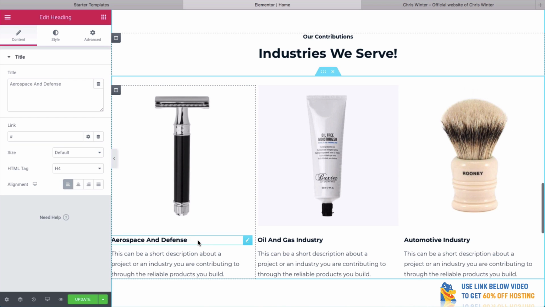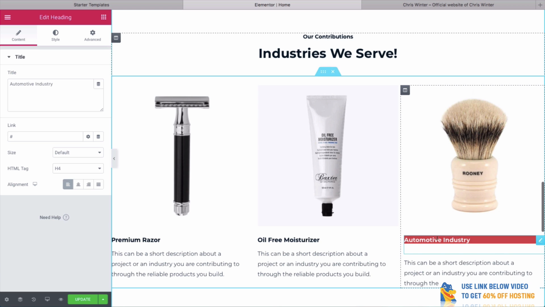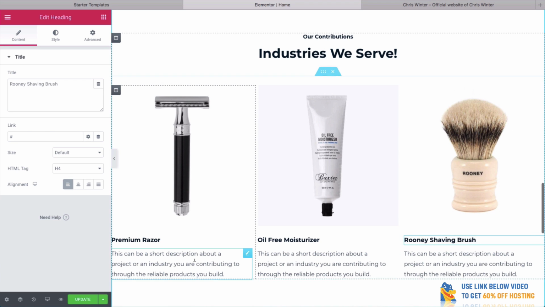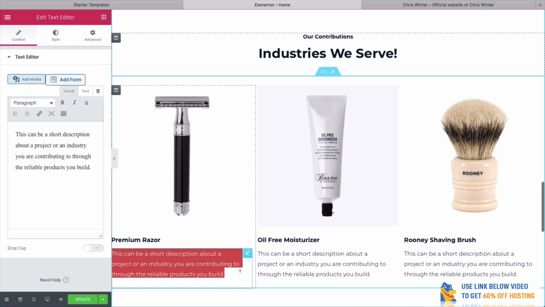And of course, what we can do is add in a title for them. We could say premium razor. How about this? Oil-free moisturizer. And maybe that's got a Rooney name on it. So Rooney shaving brush. We could also have a short description here.